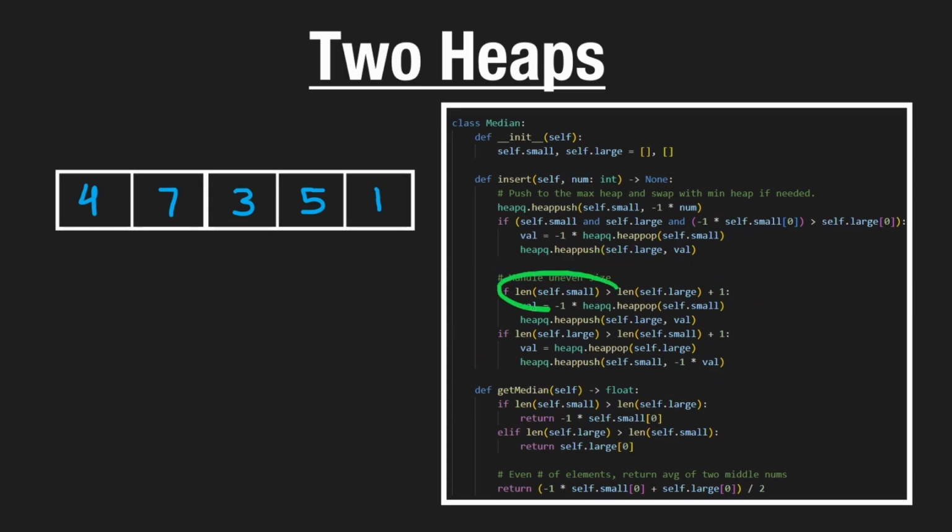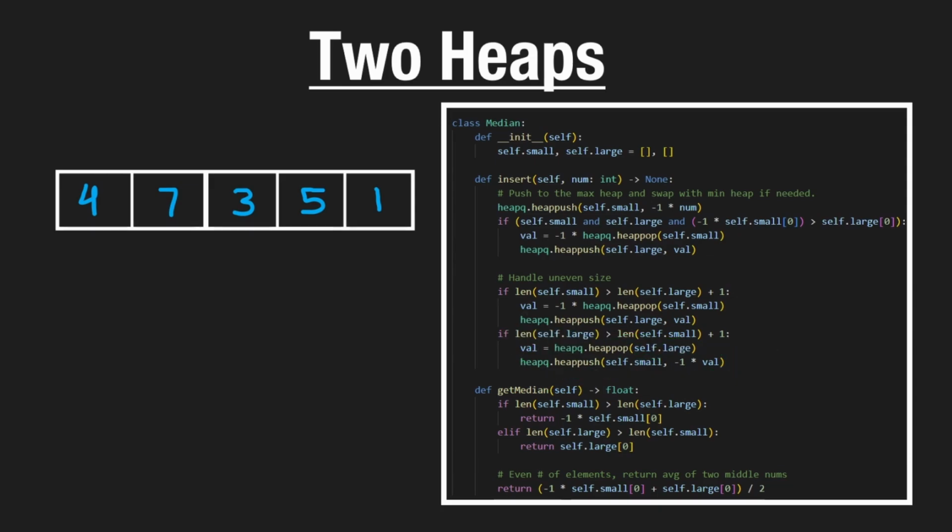We would check if the length of one of our heaps is greater than the length of the other heap +1, though, because we know in some cases, if we have an odd number of values, then one of the heaps is always going to be greater than the other one. But is the difference greater than 1? That's what we're asking when we add +1 to the other heap. So if this is the case, then we'd have to pop from this heap, which we're doing here, and then push to the other heap, which we're doing here. Or maybe the opposite is true, where the other heap is larger. So we would check that with a second if case, and then do basically the same operation: pop from the heap with more elements, and then push to the heap with